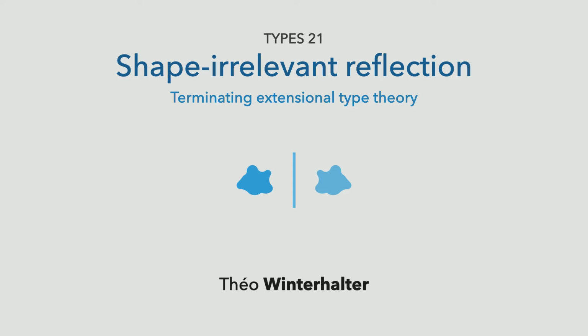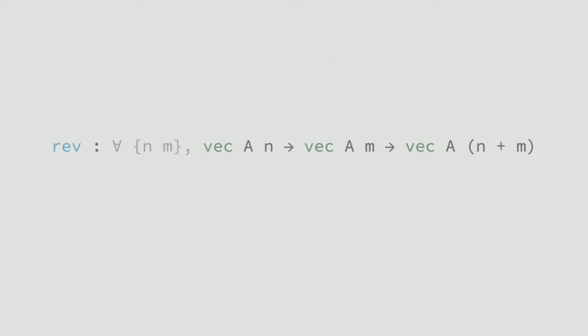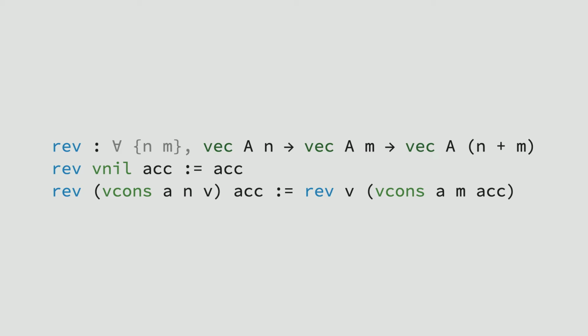Hi, I would like to present a variant of extensional type theory featuring termination and non-confusion. Let's start with the mandatory vector example, so consider the reversal of a vector using an accumulator. When the vector is empty, we return the accumulator, and in the recursive case, we add the head to the accumulator and recurse on the tail.